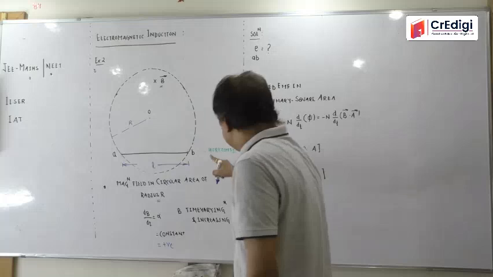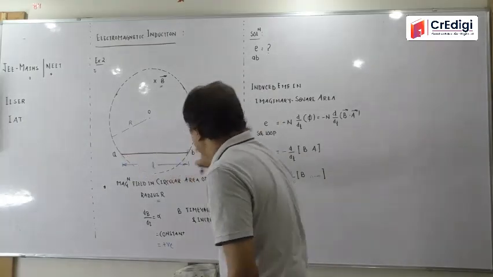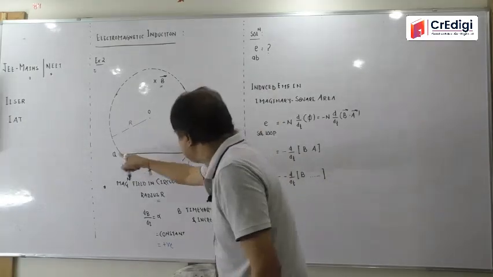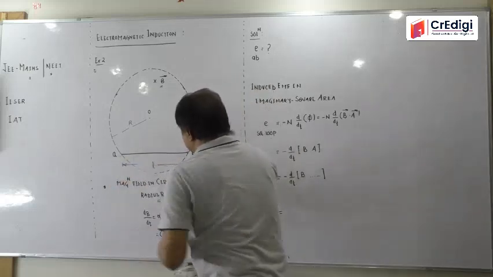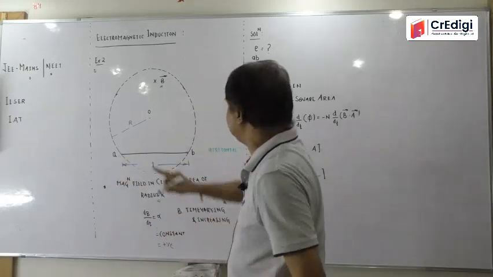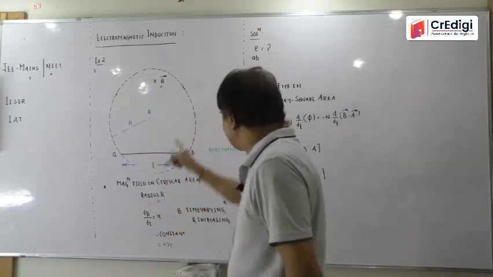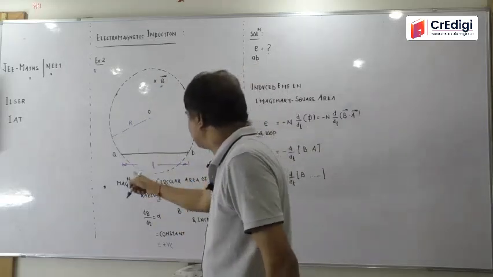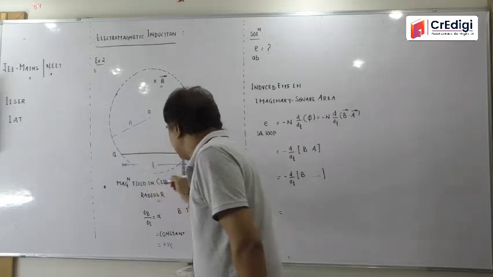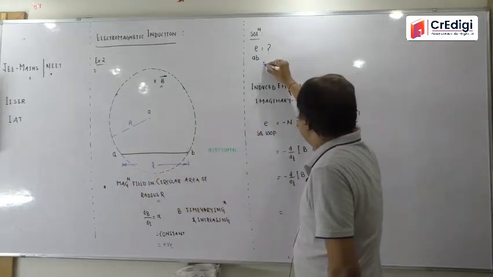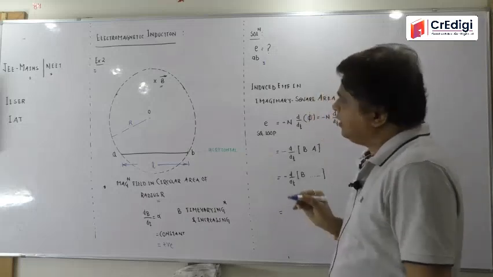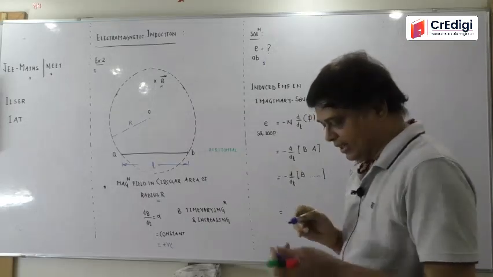This is a horizontal metallic wire, or you can call it a metallic rod. A horizontal metallic rod of length L is placed. This is the circular magnetic field, the magnetic field in a circular area, and this is the rod of length L which is placed over here. The question is very simple: find the induced EMF in the rod, the metallic rod or metallic wire.